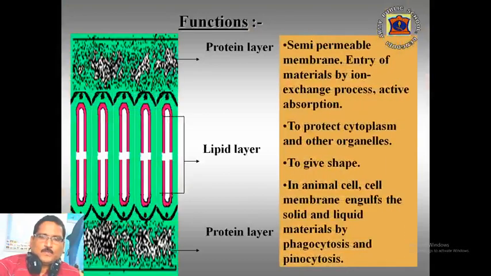The main function of the cell membrane is that it acts as a semi-permeable membrane. Water and various solute materials can get inside the cell by the ion exchange process and the active absorption process.